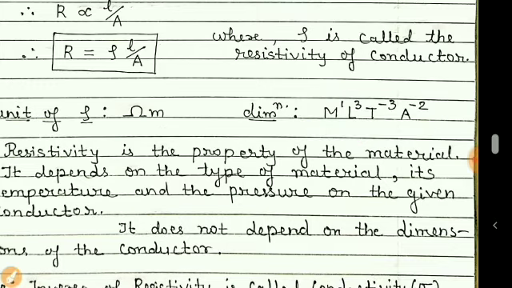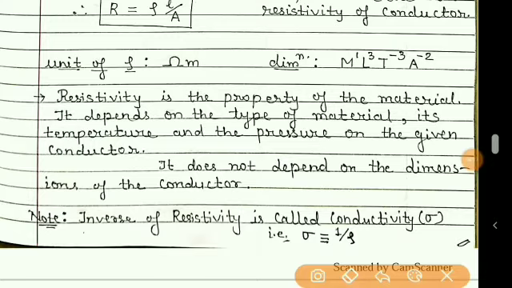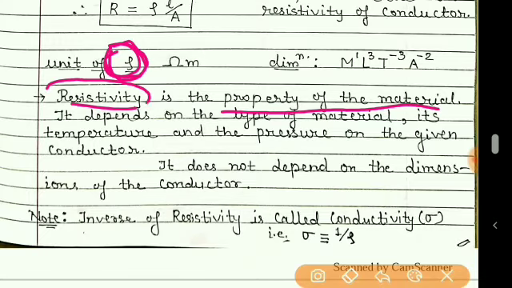Now students, this resistivity is a property of any material. If I take a copper wire, then its resistivity is different. If I take a wire made up of aluminum, then its resistivity will be different. If I take a wire made up of iron, then also the value of this resistivity will be different. So for different materials, the value of resistivity will be different.